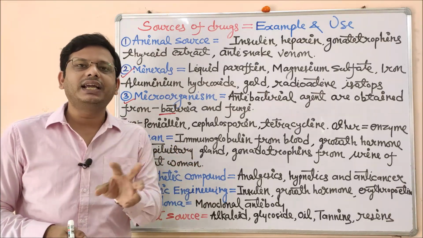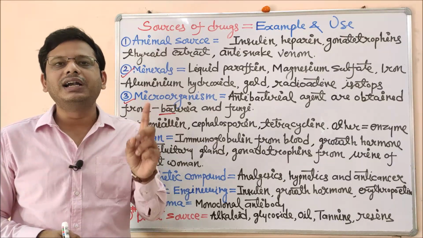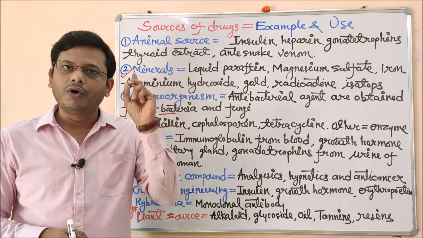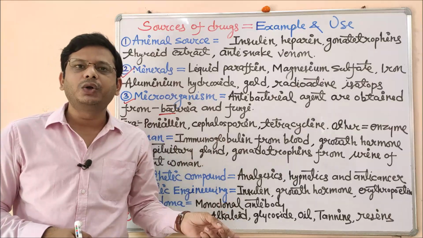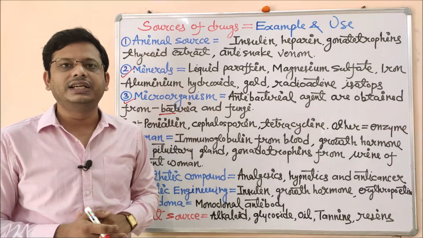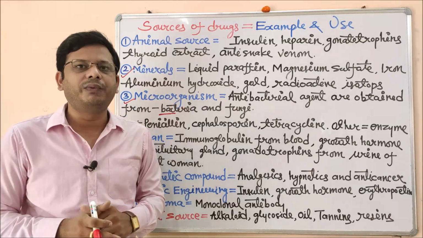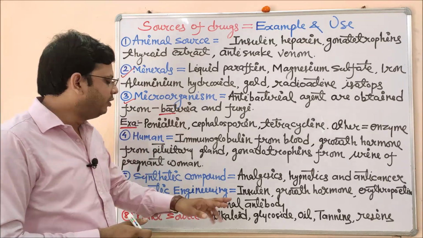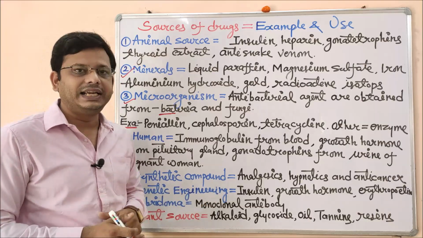What is the meaning of genetic engineering? It is a process to alter the sequence of a gene, or modify the gene, or replace a particular faulty gene with a good gene. That is completely known as genetic engineering. Engineering means manipulation of the sequence. Which manipulation? Manipulation of genes. So this is called genetic engineering.